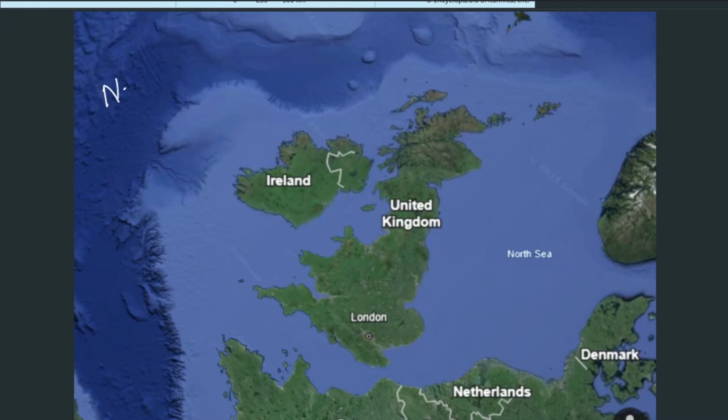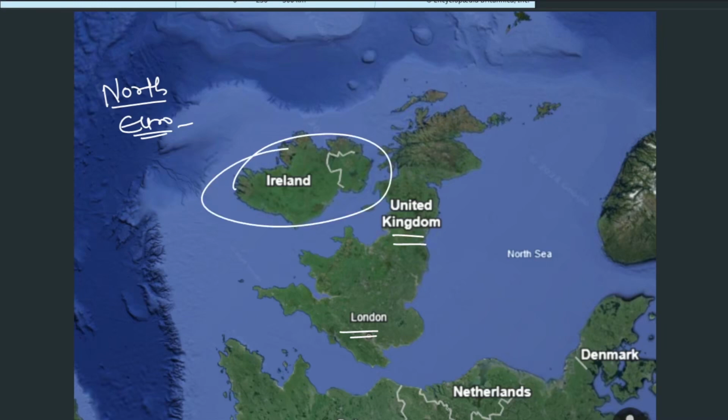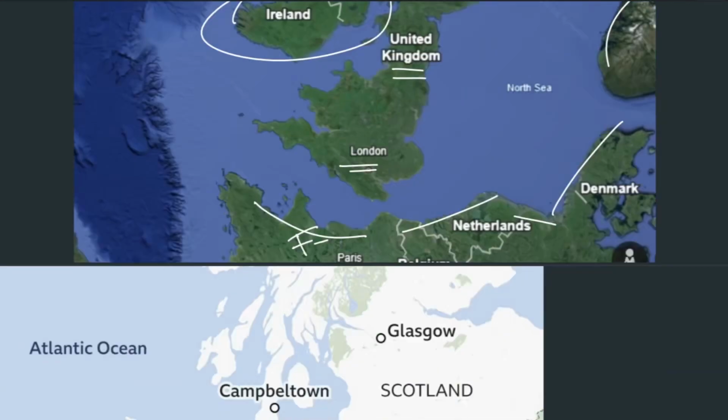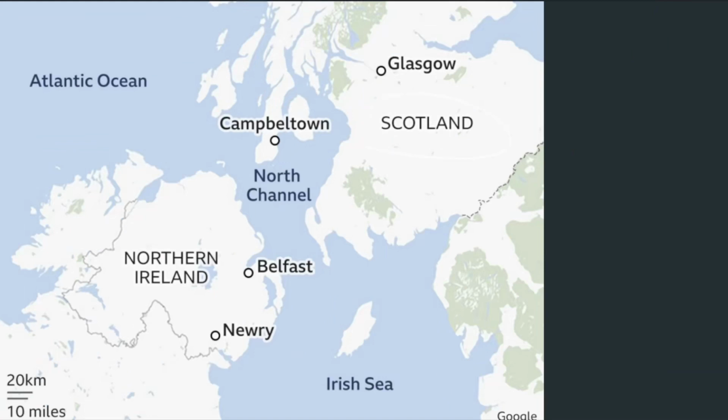Northern Europe portion. So what we see here: United Kingdom, London. This is Ireland, so Northern Ireland and Southern Ireland. And here we see Paris, that means France, Netherlands, Denmark, and so on. Okay, so let's see which straits are between these. We see Scotland here, in the northern United Kingdom, and the Northern Ireland here.